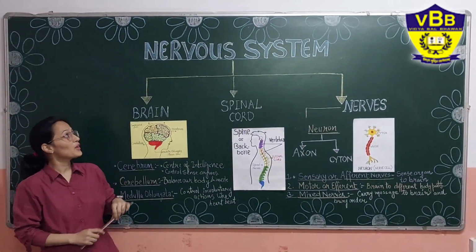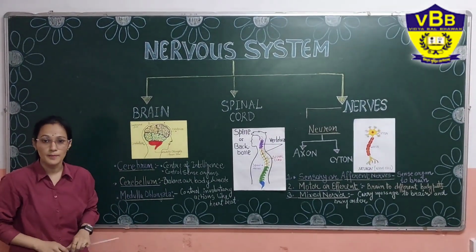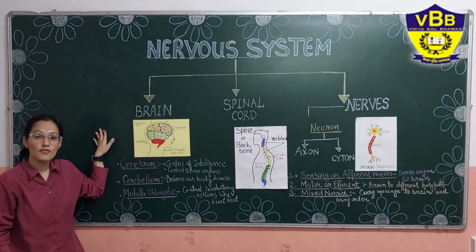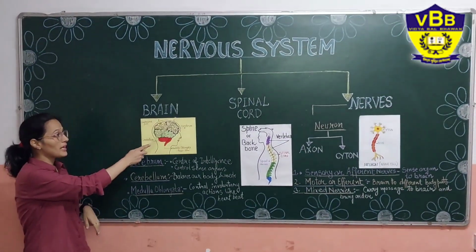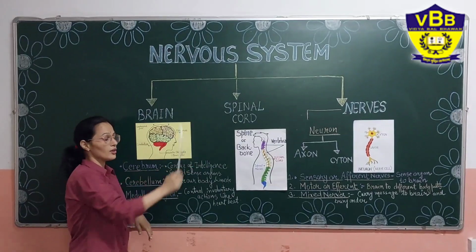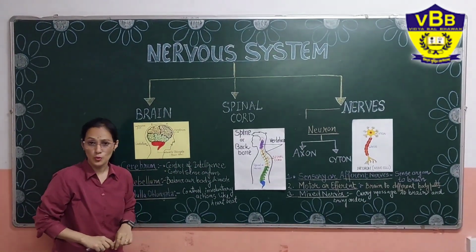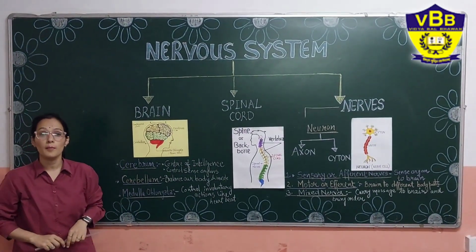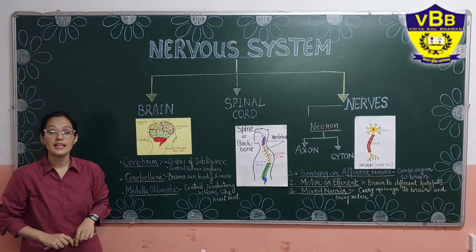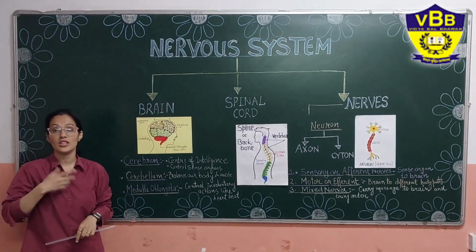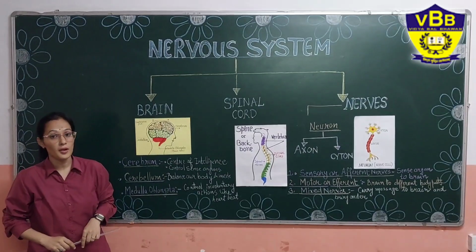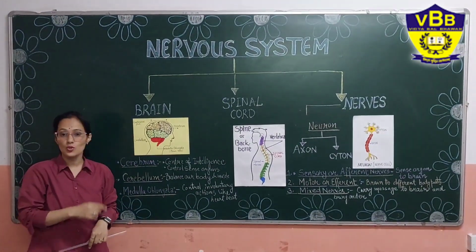So today we are going to discuss the nervous system. The nervous system mainly comprises three main components, that is brain, spinal cord and nerves. So what does the nervous system do? It controls all our body parts and our sense organs. It receives the message from the brain and sends it to all the different parts of the body. Let's discuss one by one.